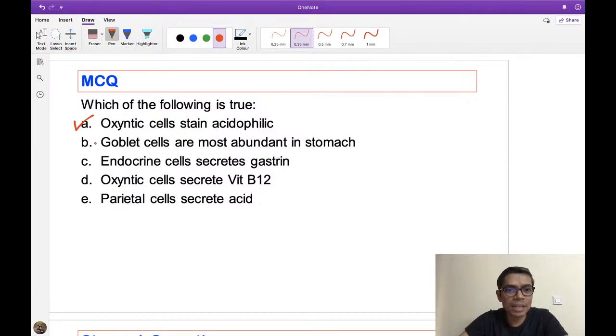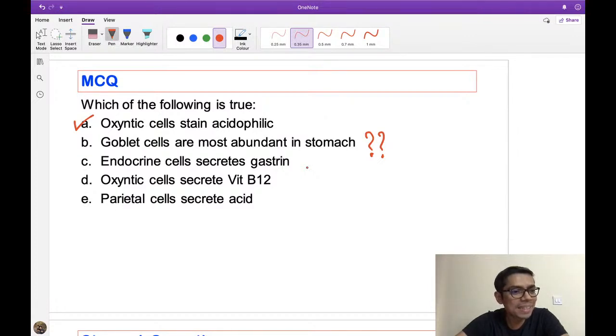So this is true. Goblet cells are most abundant in stomach. Do you think this is correct? All of you have answered that B is also correct. I am asking whether this is correct or not. What do you think? Goblet cells are most abundant in which region? Any answer? Dr. Nitish, you have answered A, E and C. So you have not answered B.